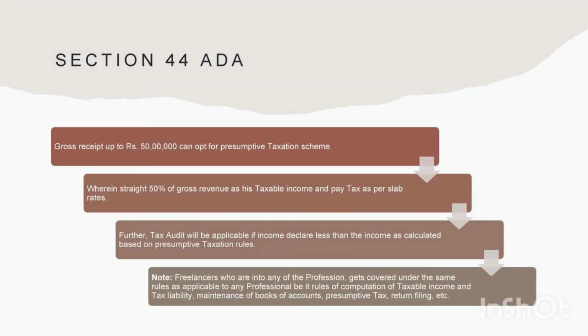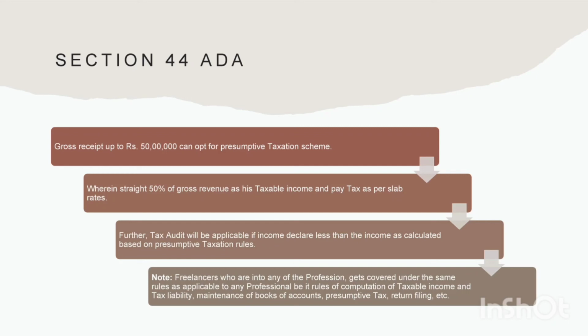Presumptive taxation for professionals is covered under Section 44ADA of the Income Tax Act. A professional having a gross revenue up to 50 lakh can opt for the presumptive scheme of tax, wherein he can straightaway offer 50% of the gross revenue as his taxable income and pay taxes as per his slab rates on such income. Once he opts for this scheme, he cannot claim any of the professional related expenses as deduction again. Further, anyone opting for this scheme is not bound by the mandate of maintaining books of accounts too.